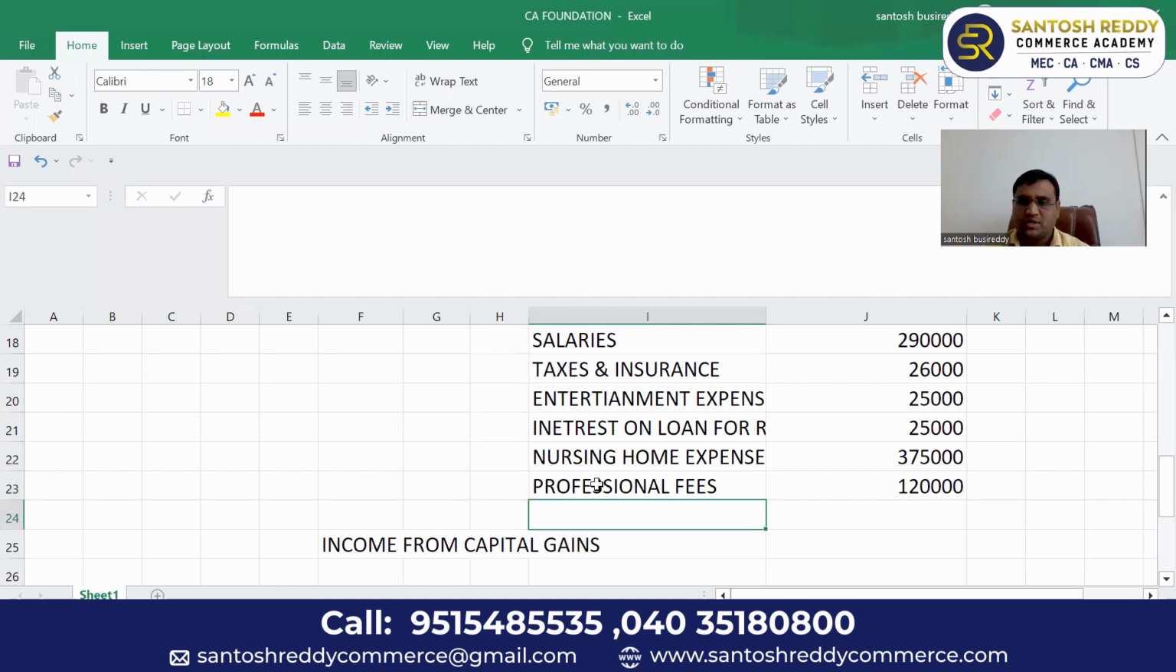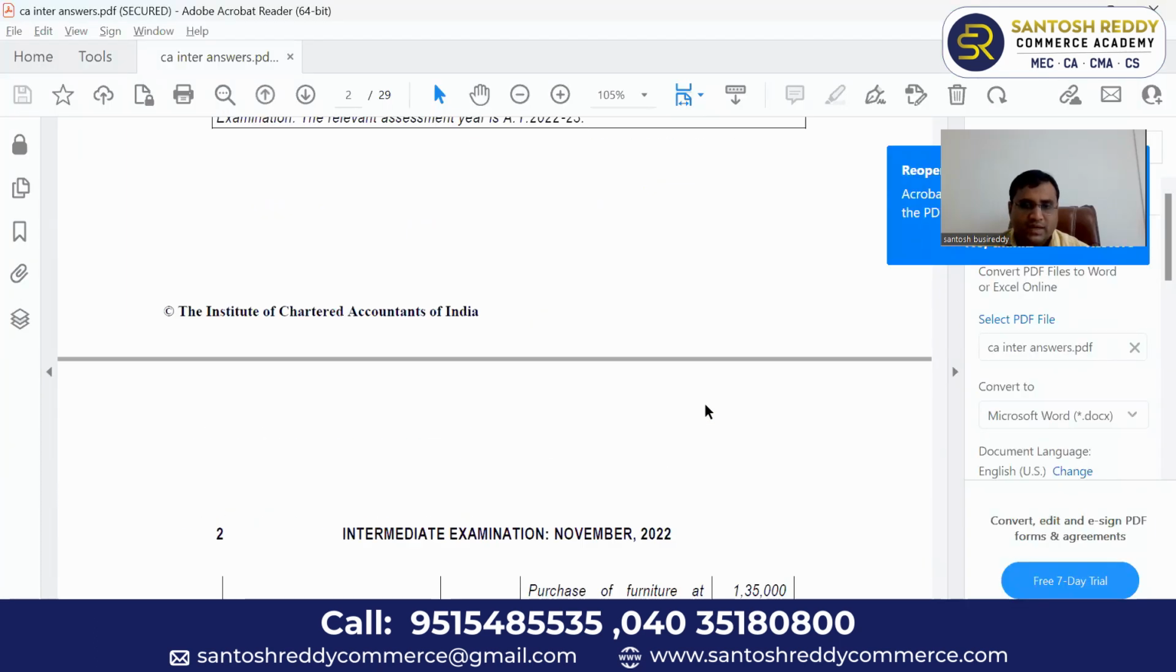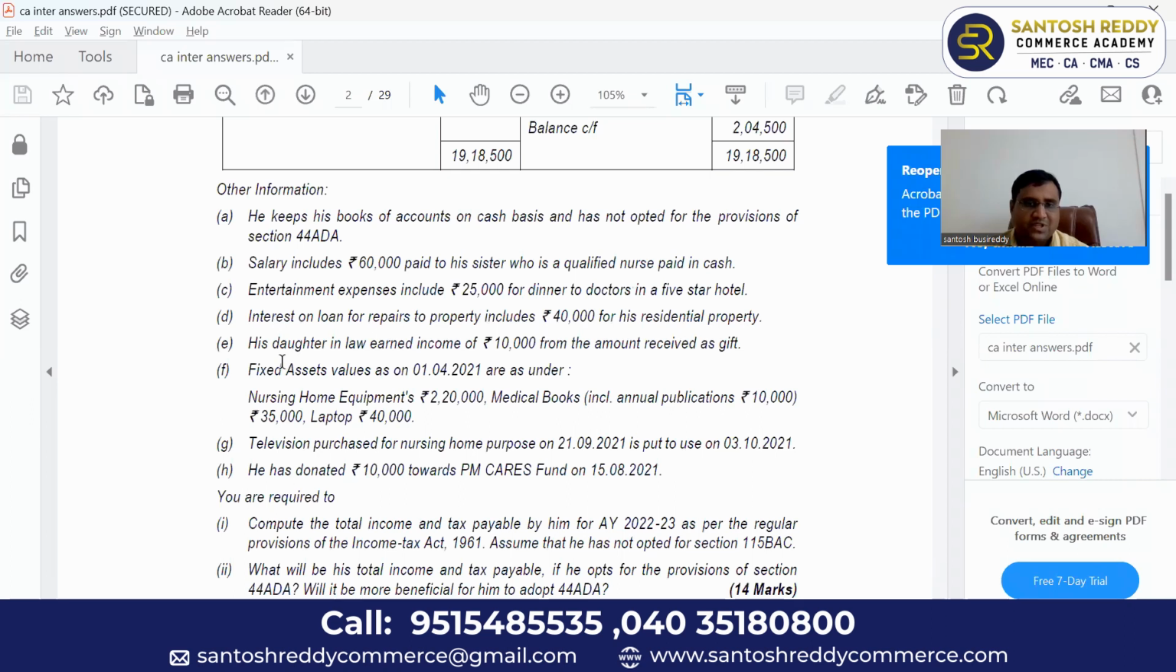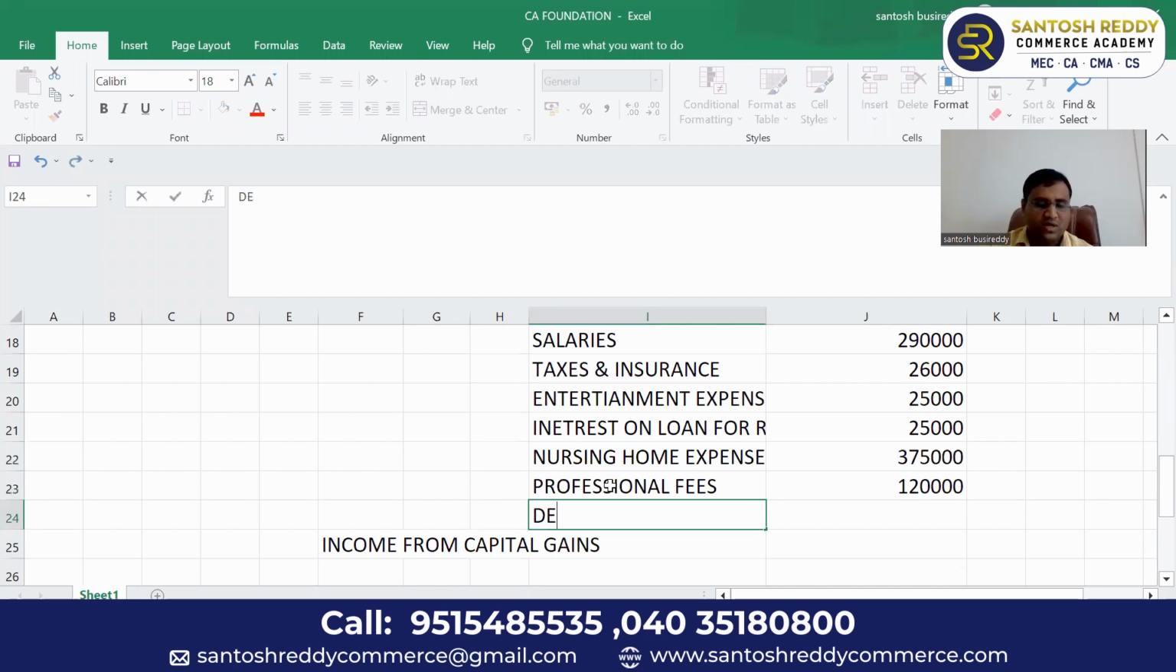We've given some outsourcing. Any such information is there, you have to look at other information also. Depreciation. We have to calculate depreciation on fixed assets. So on nursing home equipment, 2,20,000 into 40%, you can claim like that. So depreciation, how much is there? You can calculate that.